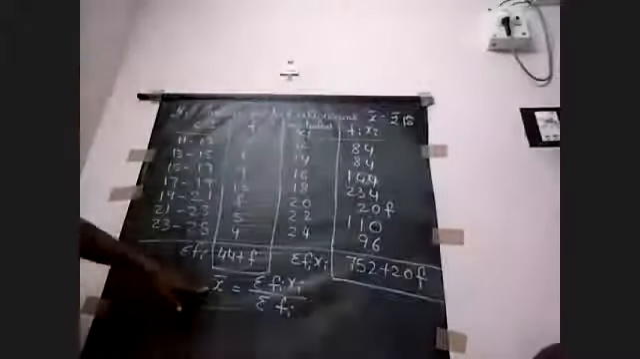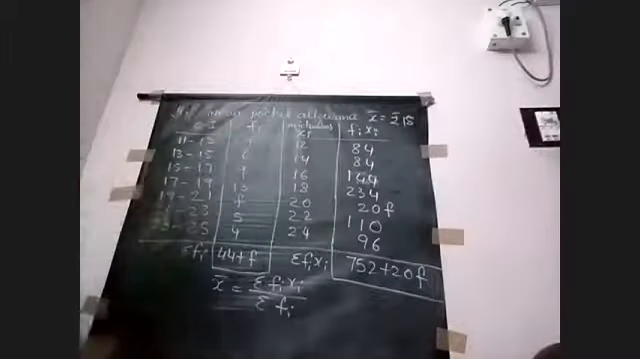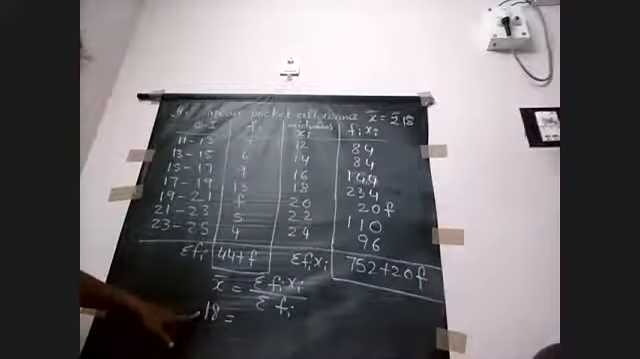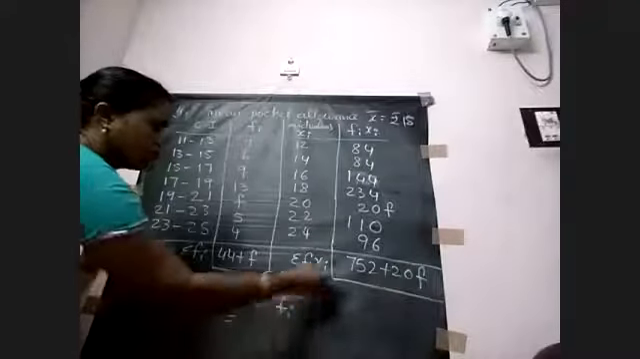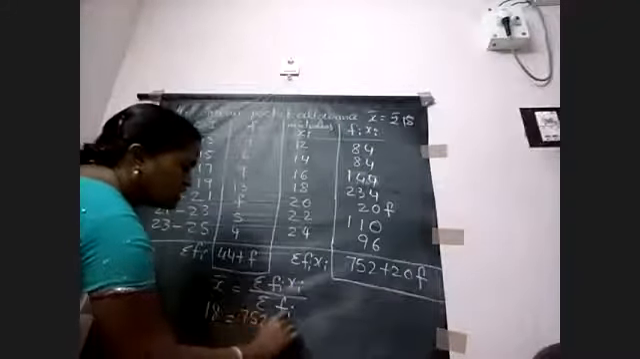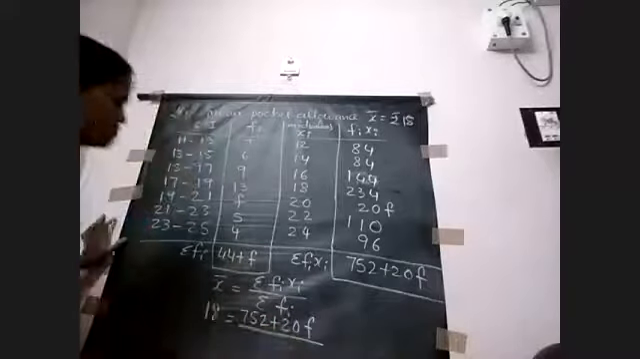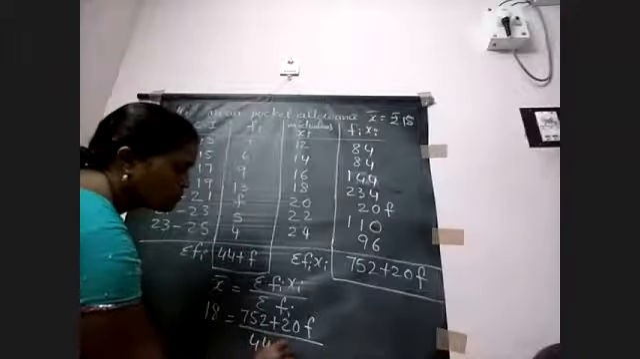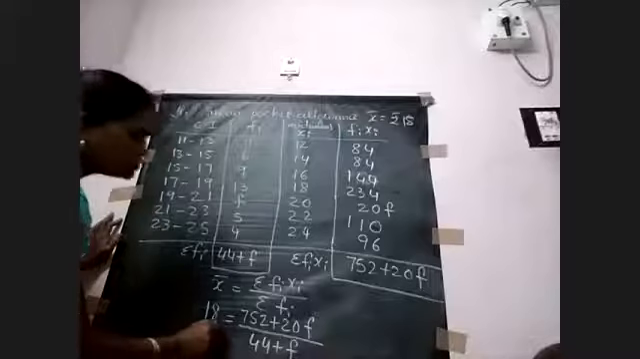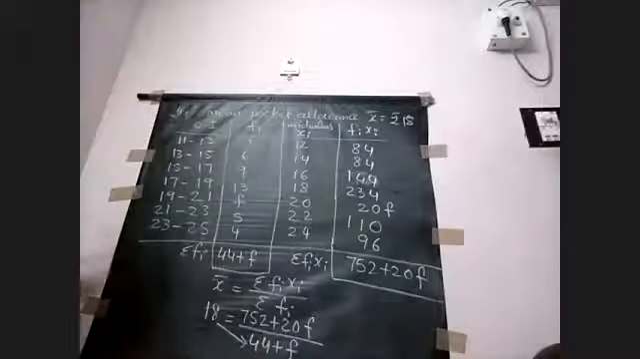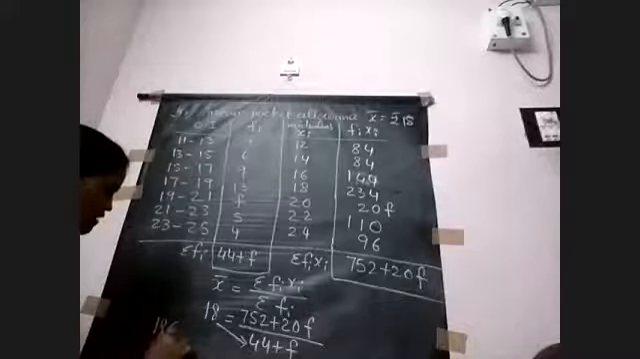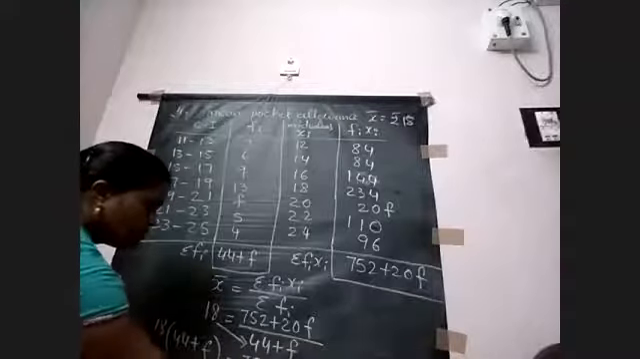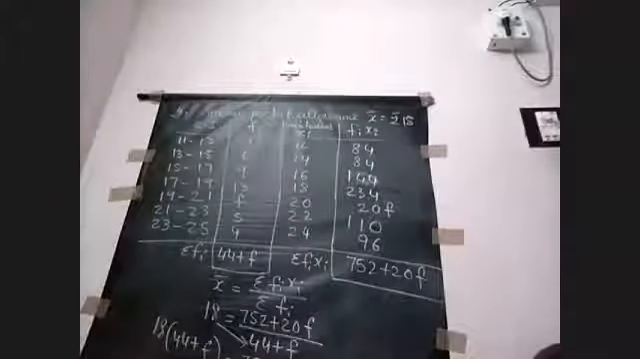So what is X bar? That means what is the mean pocket allowance here? 18. So we have to substitute X bar as 18. And sigma fi xi means 752 plus 20F divided by 44 plus F. And we have to cross multiply here. So 18 into 44 plus F is equal to 752 plus 20F.